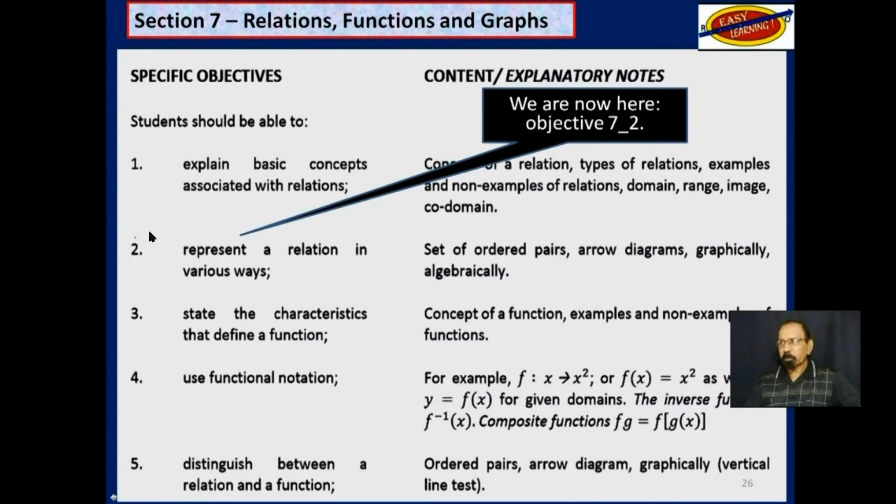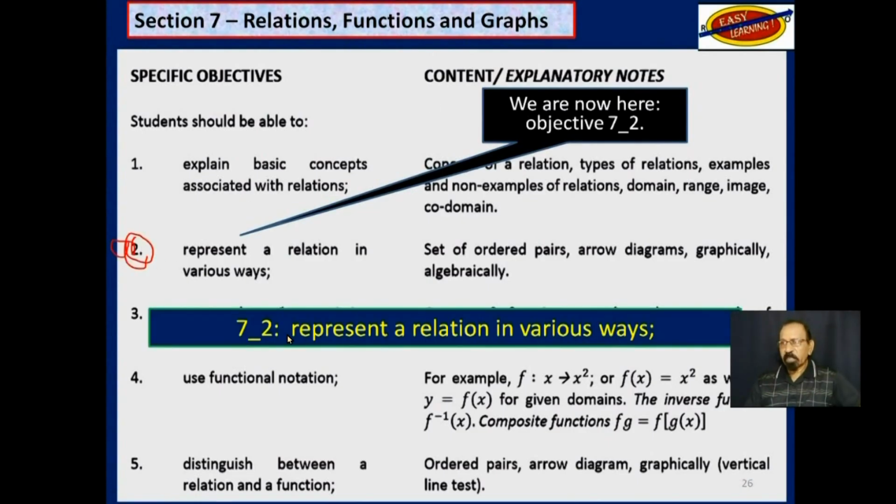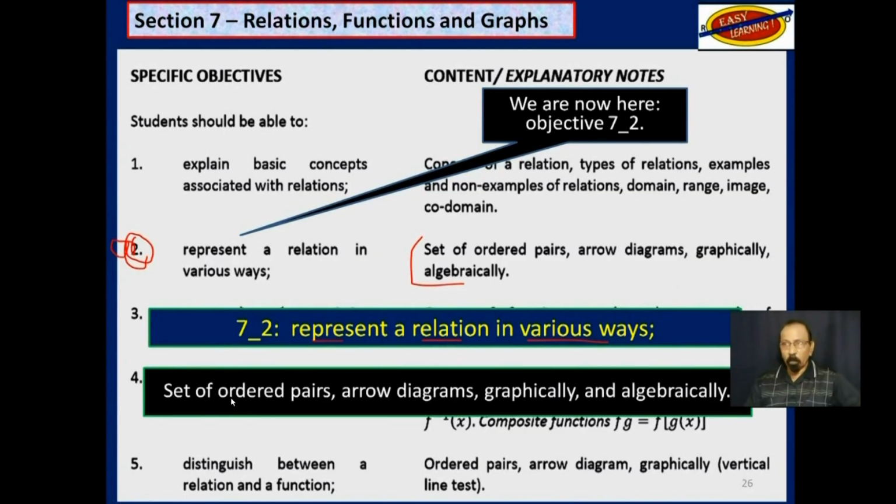So objective 2, this is what it says. Represent a relation in various ways. And there are some explanatory notes here, which gives us the 4 ways that CSEC would like you to be able to represent a relation. Set of ordered pairs, arrow diagrams, graphically, and algebraically. Now, you know most of this already. So it's basically like a consolidation lesson.